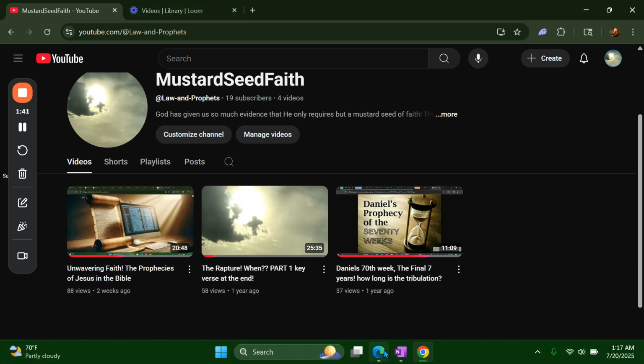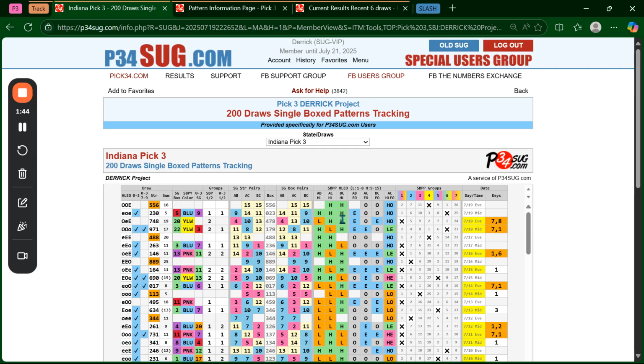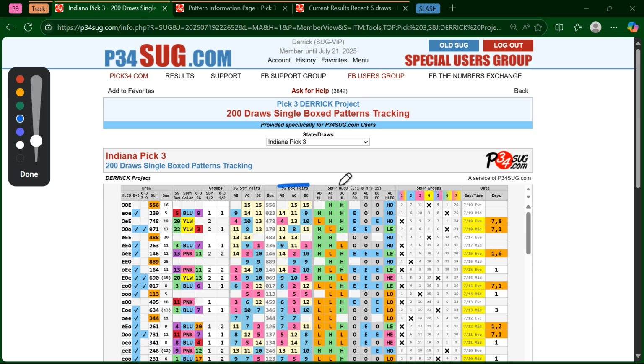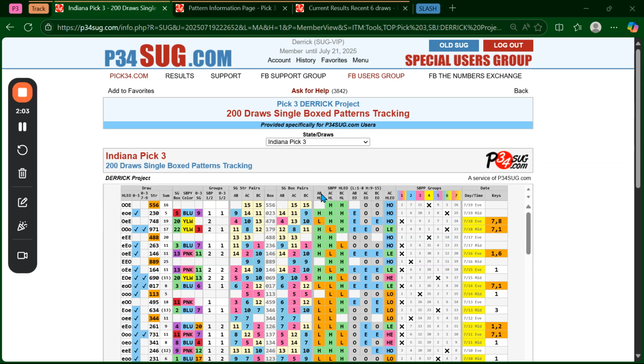So let's go over to the main filter. Remember, this is what we're looking at: the highs and lows, and the evens and odds of the SB pairs right here. We're focusing on this right here. Remember, a low is 1 through 8, and a high is 9 through 15. And then obviously even odd is just based like that. So see two odds right there, 15 and 15. So it's two odds, and then it was two highs.